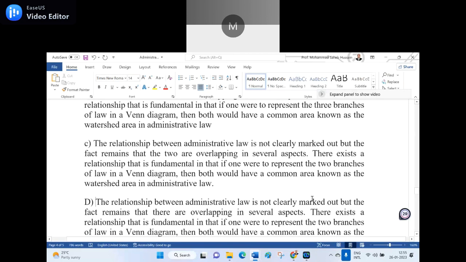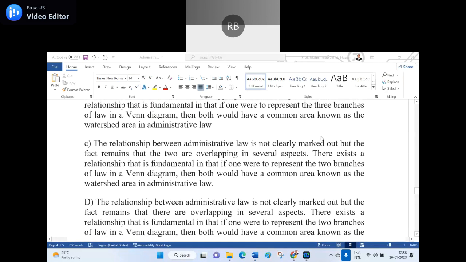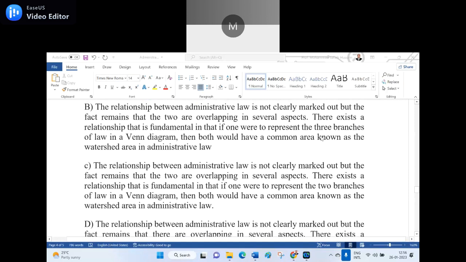D is the correct answer, sir. D for Delhi. Delhi, correct, sir. Wrong. Second option, Option B, sir. Wrong, wrong. C, sir. C is the correct statement.